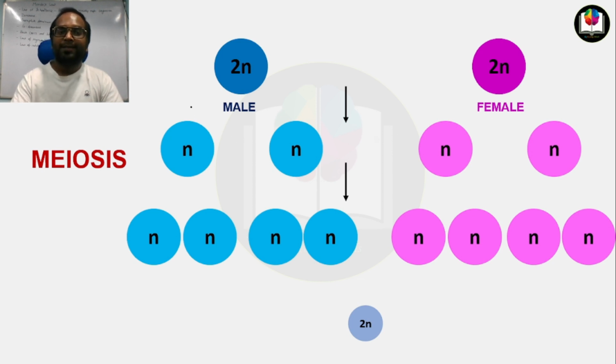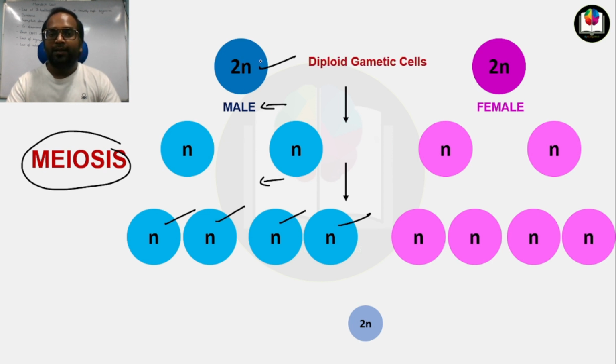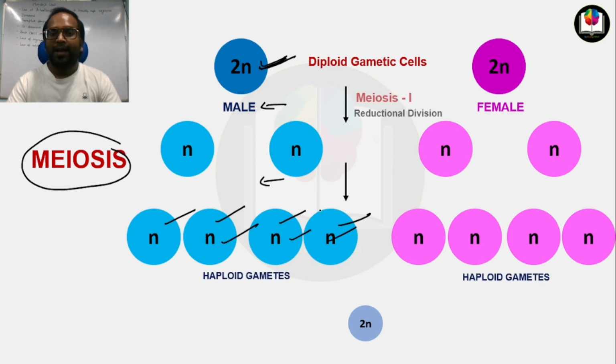As I told you in the introduction part, in meiosis the parent cell finally divides into four haploid cells. You can see four daughter cells here, but this process takes place in two different steps. These are the diploid gametic cells and these are the haploid gametic cells, and they divide with the help of two separate processes.